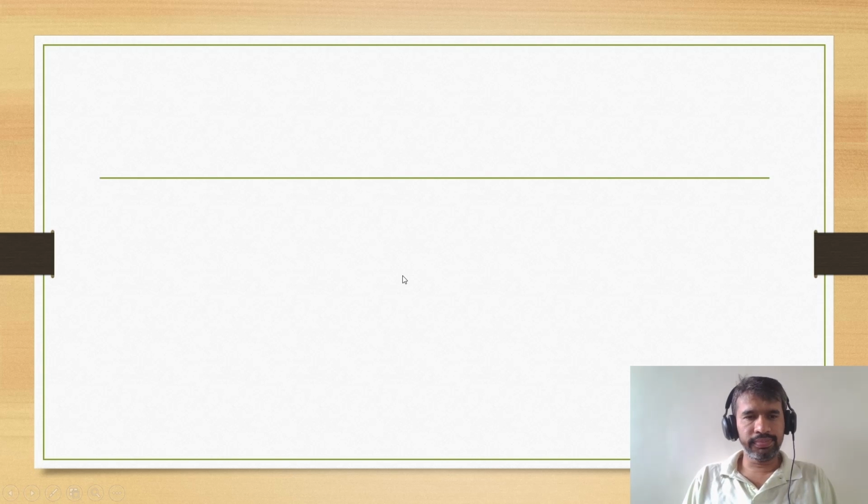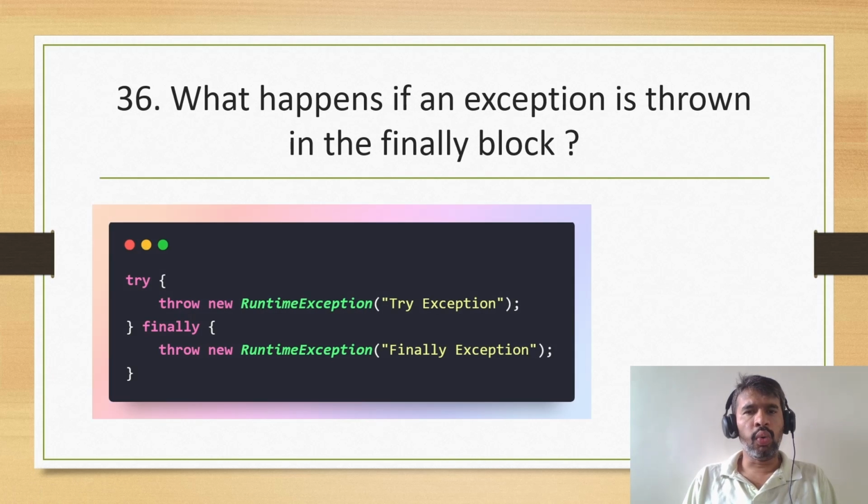Let's move to the next question. So the question is, what happens if an exception is thrown in the finally block? Here you can see we have a try and finally block, and an exception is thrown in both the blocks. So what happens here? Will the try block's throw take precedence, or will the finally block's throw take precedence?